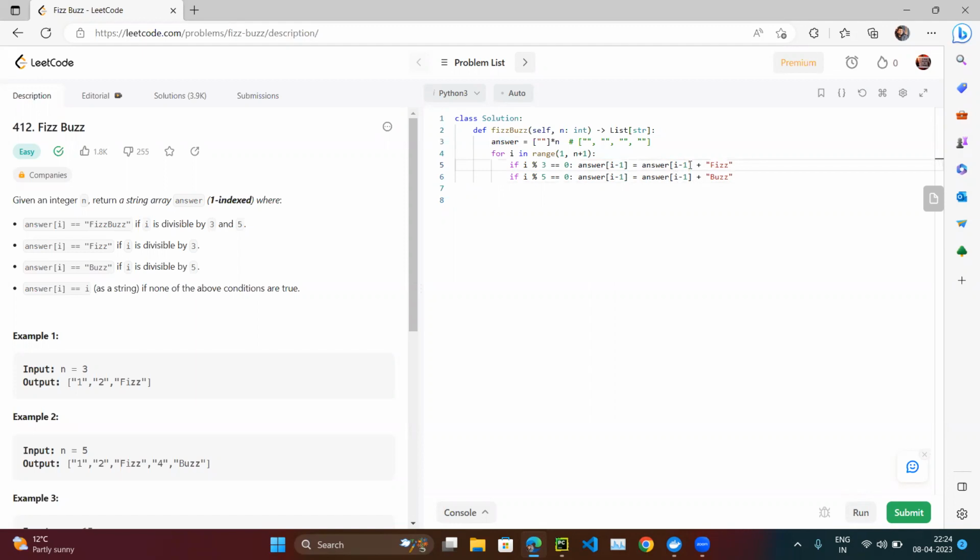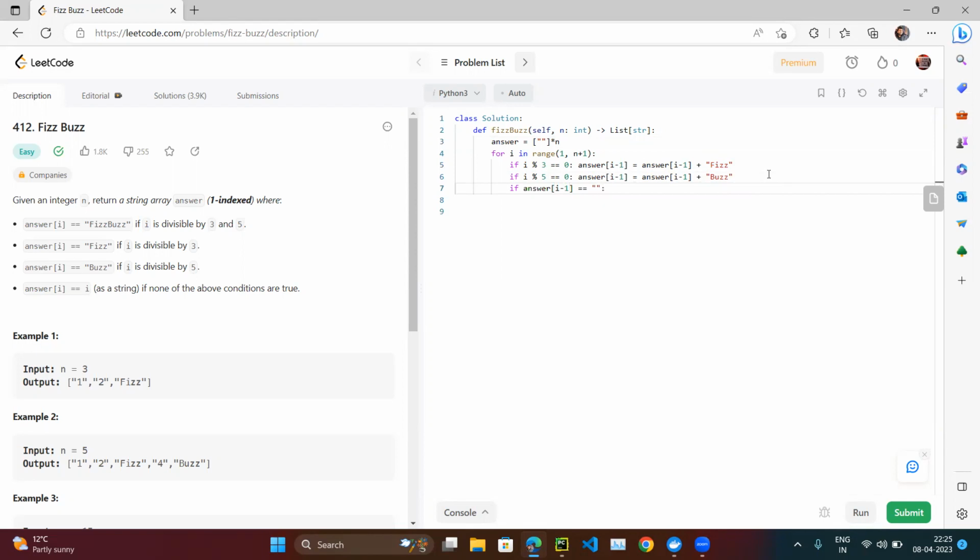So similarly, we can do it here as well. The existing value initially is empty. So empty plus fizz, empty plus buzz. But if the number is divisible by 3, it will become fizz, so it will not be empty, so fizz plus buzz gives fizzbuzz. Otherwise, we have to check if answer of I minus 1 equals blank.